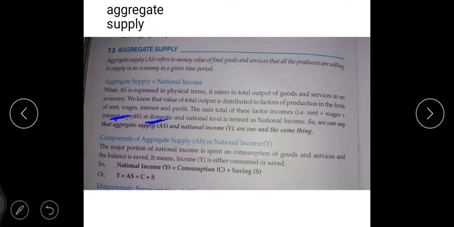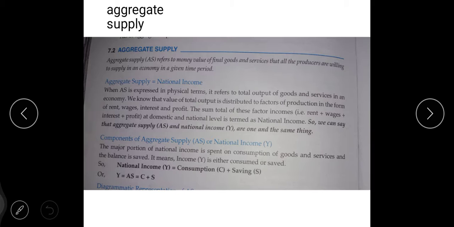Now come back to the fourth point, that is your entrepreneur skill. Entrepreneur skill means the entrepreneur is utilizing all the skill for generating the profit, okay. In other words, we can say producers are utilizing factors of production for generating the income, right beta? The sum total of these factors of production, okay.